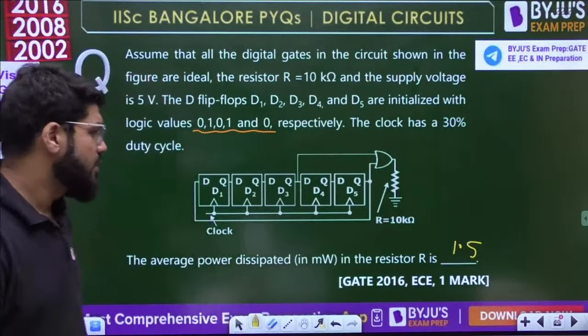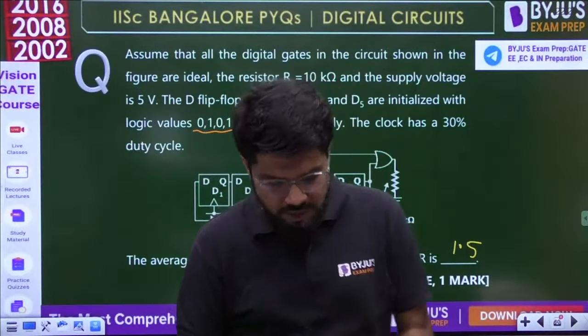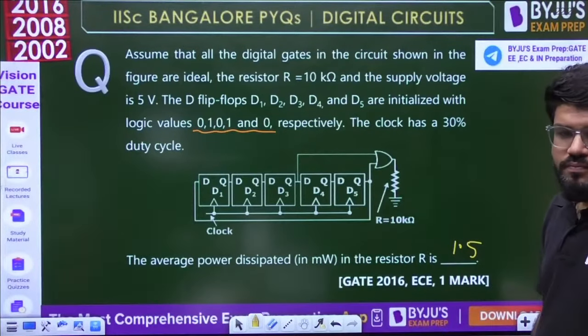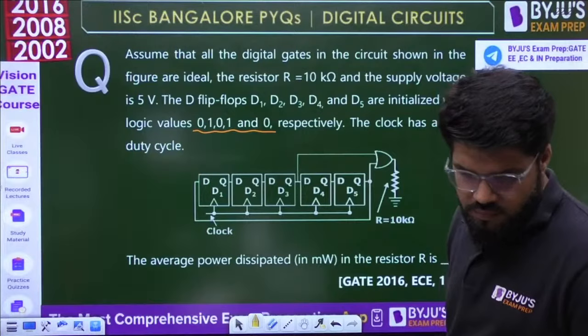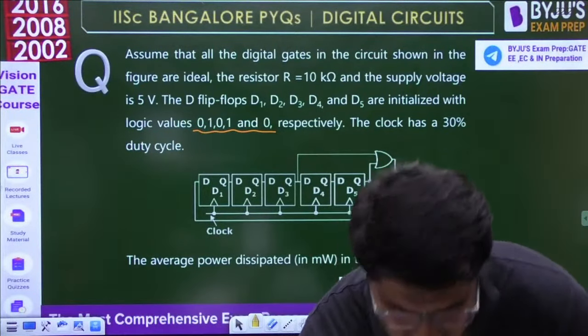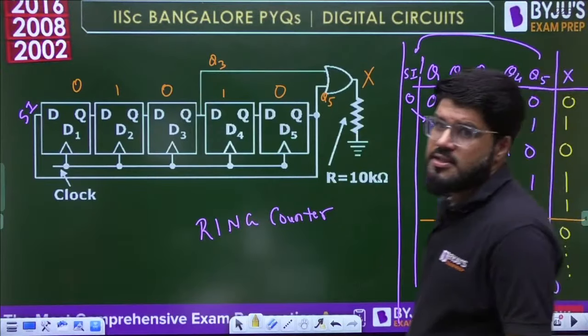A very good question, combining the concept of average power, the concept that you can solve from signals, with the general ring counter analysis.